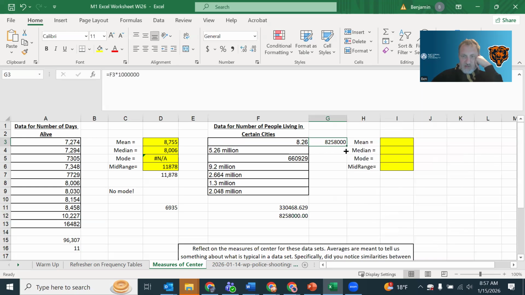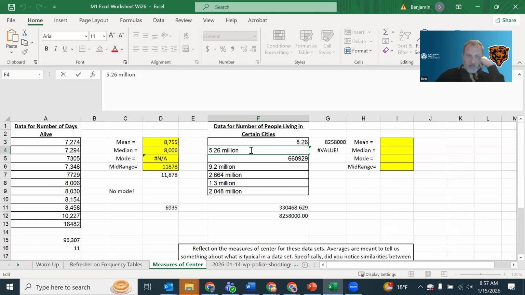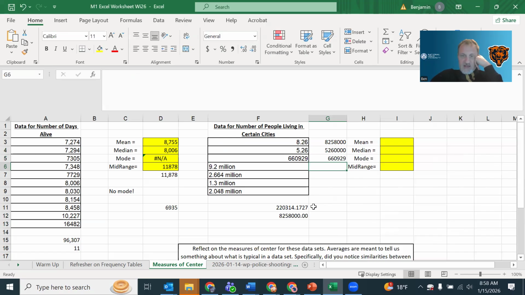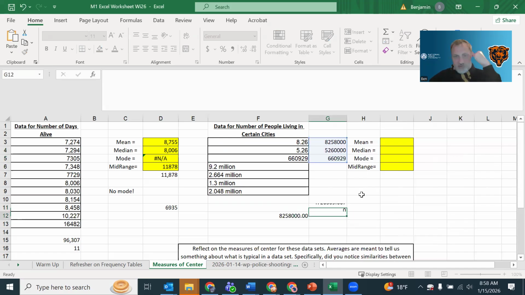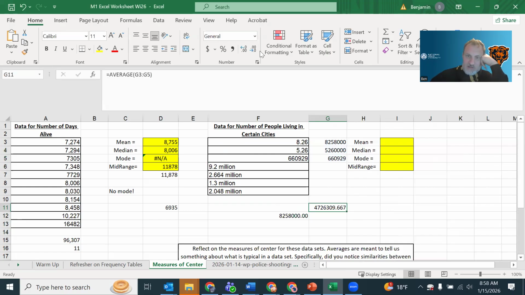So I could do autofill here, again, take away the word million. However you want to do it, we want to end up with a list of the numbers so that as I'm taking the average, now this average is not going to be right because I'm looking at the numbers in millions, but this number is going to be closer to the truth now. So if you want to see the commas here, there is a comma button in the center that helps see the value because you have a very big number. You really don't need the decimals here, as an example of where having a decimal number of people wouldn't really make sense. So right now, of the first 3 numbers, this is my average.